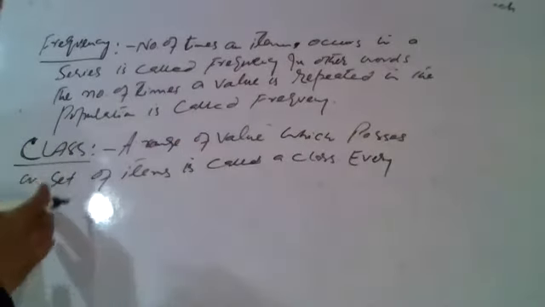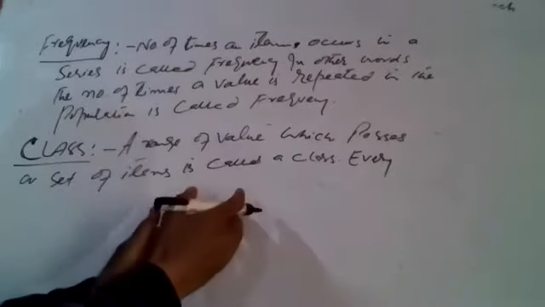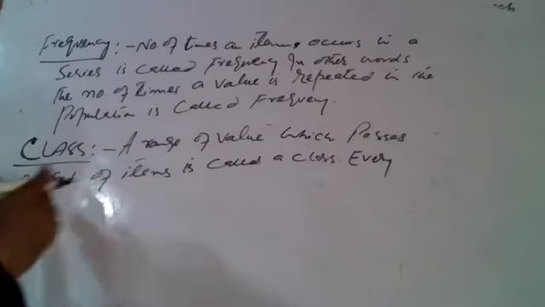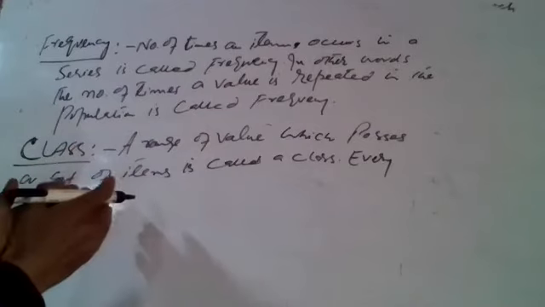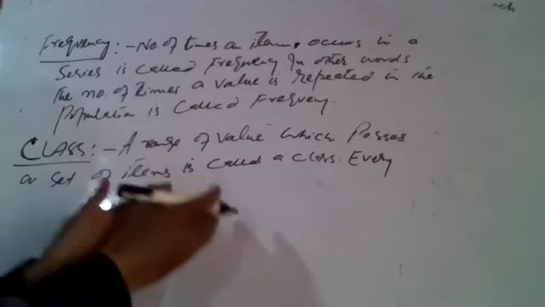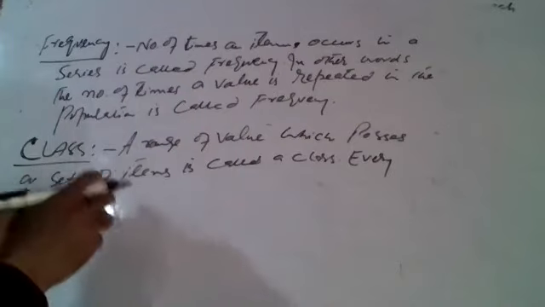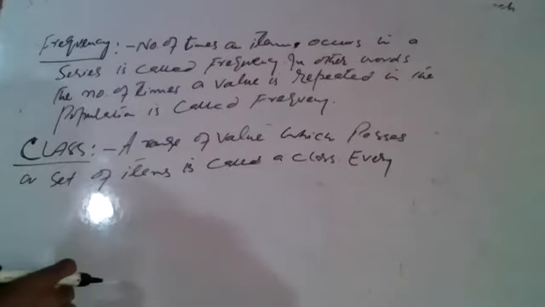Class दिखाता है range of values from this to this, which possess a set of items. यहां से यहां तक values है जो possess करता है, जिसमें है a set of items, a number of items.